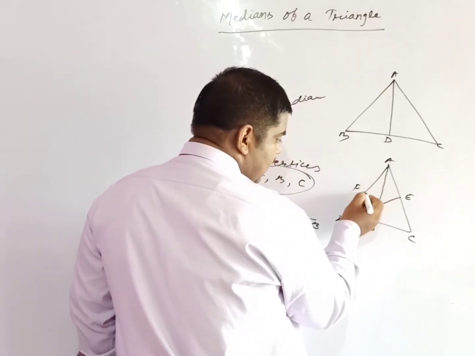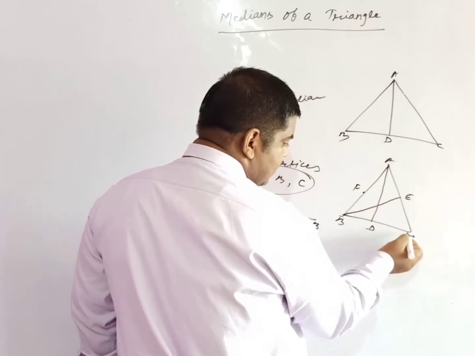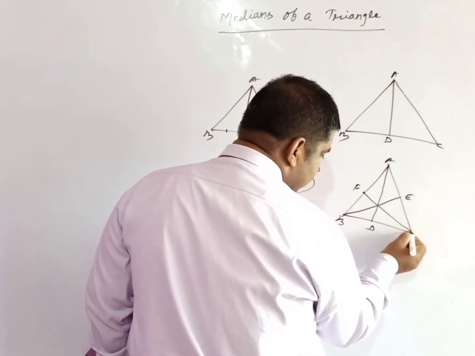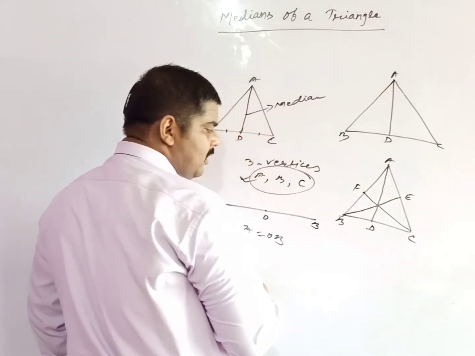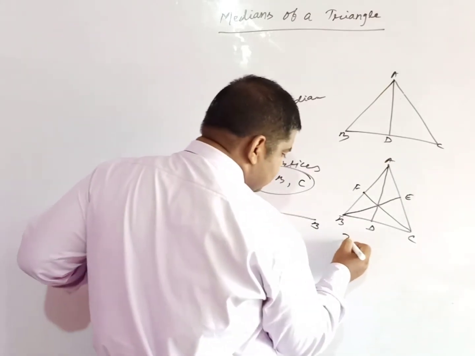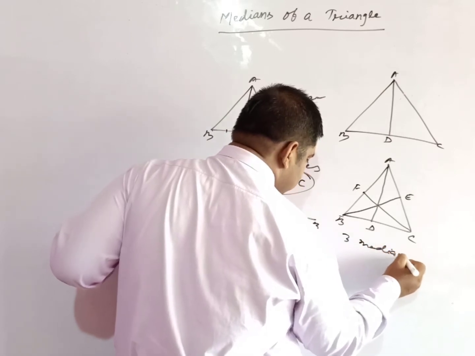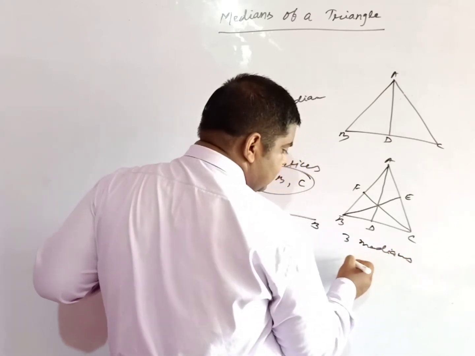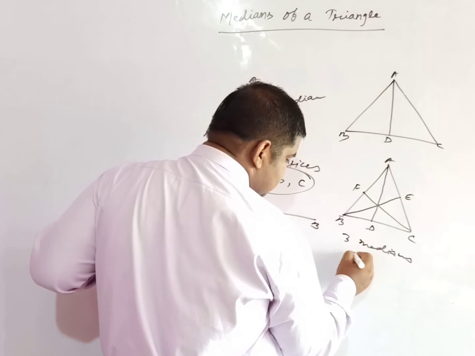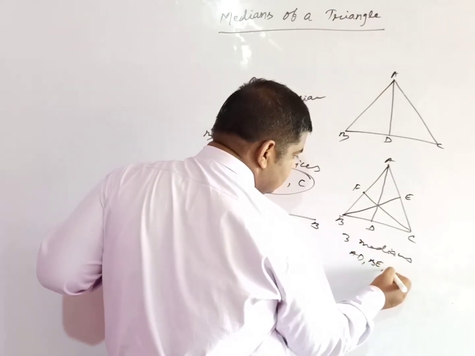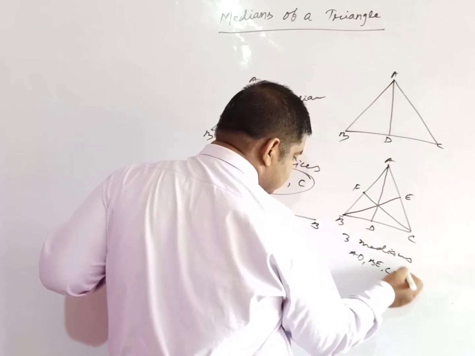And if you join F to the opposite vertex C, then this is also called a median. So actually 3 medians are possible. The first one is AD, the second one is BE, and the third one is CF.